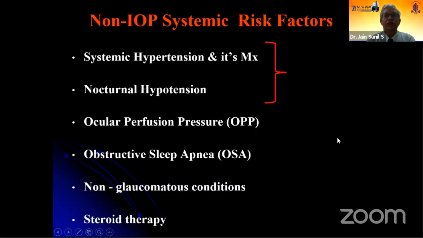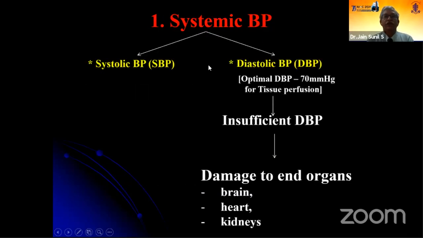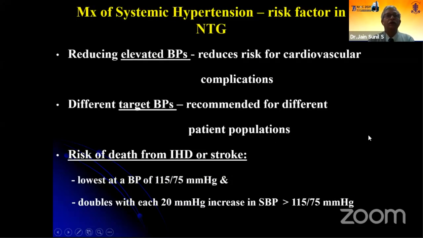So the non-IOP systemic risk factors, which I will be discussing, are mainly systemic hypertension and its management, resulting in hypotension and nocturnal hypotension. We all are aware that in systemic blood pressure we have the systolic blood pressure and the diastolic blood pressure. The diastolic blood pressure is very essential for tissue perfusion, and as soon as it falls below 70 millimeters of mercury, that means there's insufficiency. This can result in damage to end organs. So the management of systemic hypertension itself can be a risk factor in normal tension glaucoma.